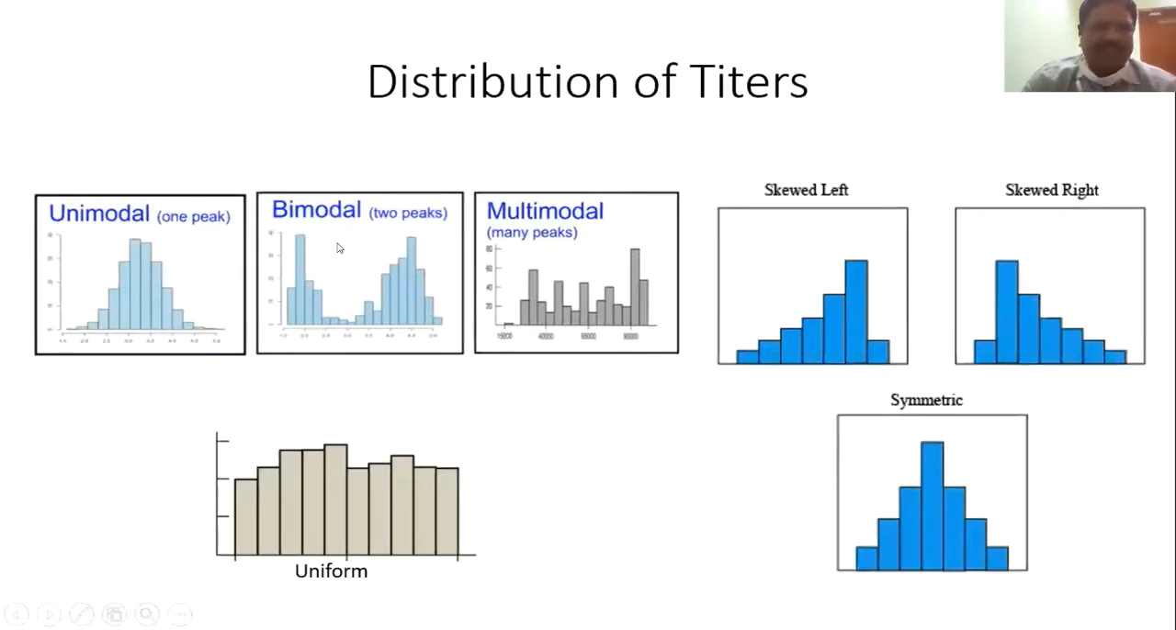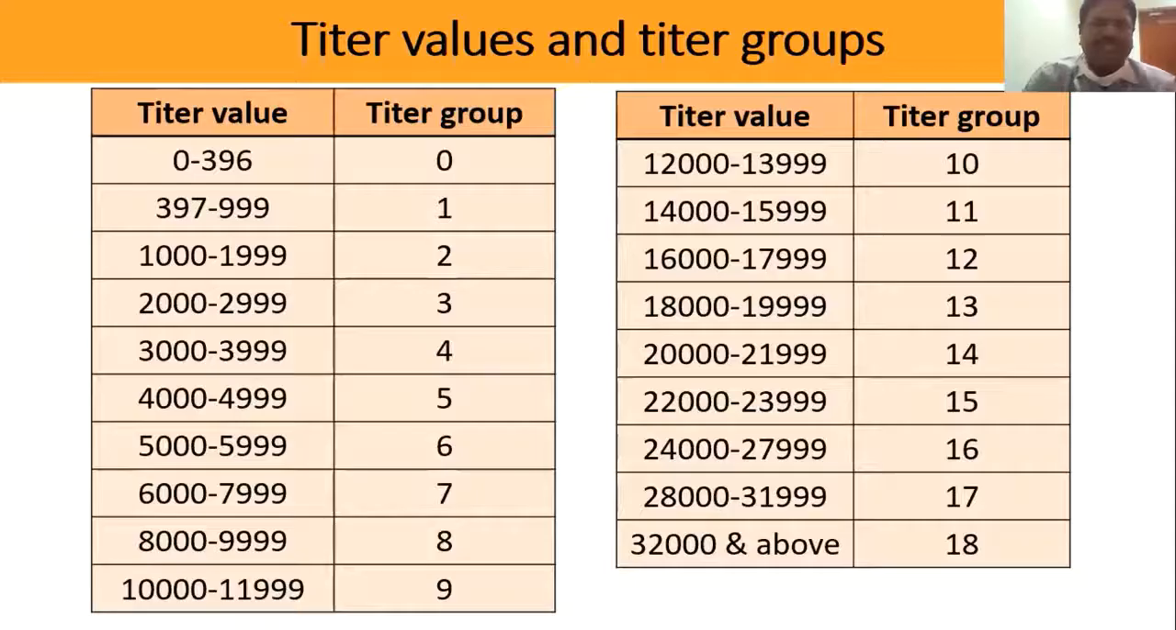Then bimodal, there will be two peaks. Then multimodal, because there are a lot of peaks here. It may be skewed to the left side, or skewed to the right side, or it is symmetrical, where both sides are equal, or it may be uniform, where all the values are uniform. So these five or six types of histograms we will find in the serological reports.